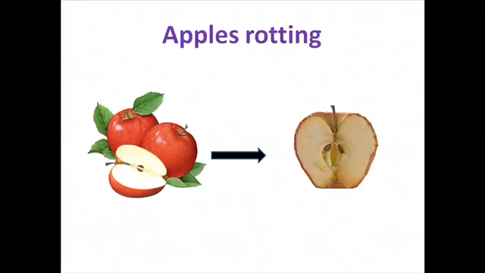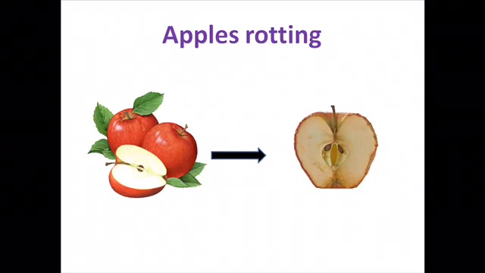Apples rotting. Have you ever seen an apple with a brown color on it? Yes, if we keep it out for a short time, this brown color will come and the taste and everything in this apple will be changed.